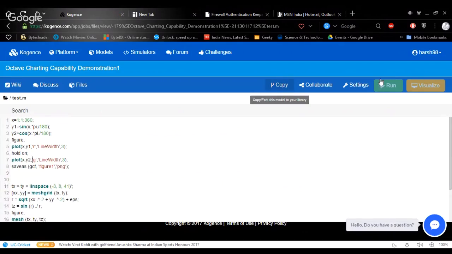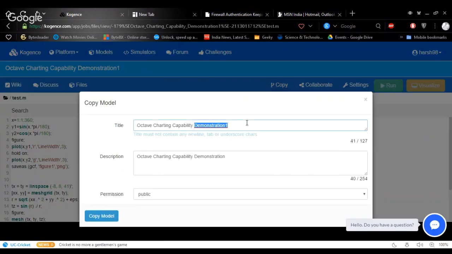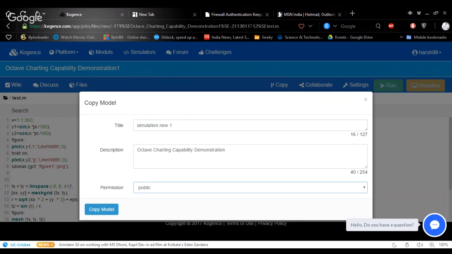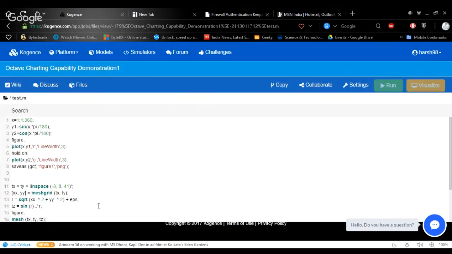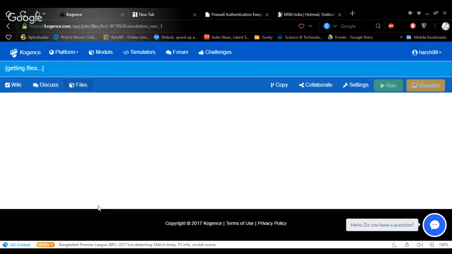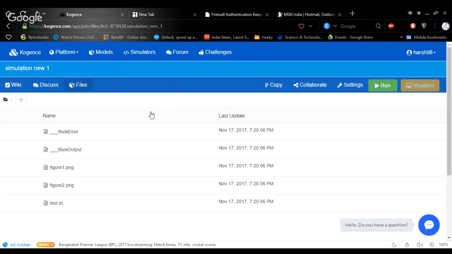Now to run a simulation, you can see that these two buttons are still inactive. So copy that model to your own library. Here's the title. Change its permission to public or private. It's your own wish. By making it private, it will be available only to you. So now I have copied that model. Now you can see that these two buttons are also now active.